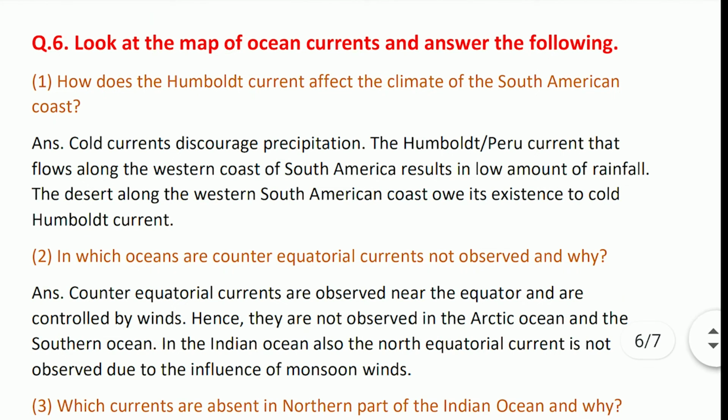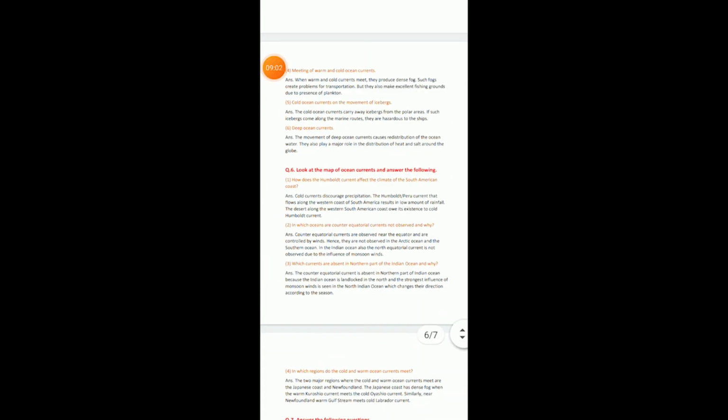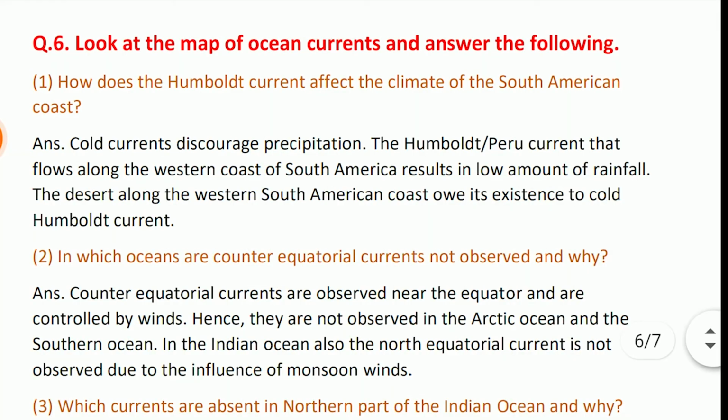Look at the map of the ocean currents and answer the following questions. How does the Humboldt current affect the climate of South America? Answer: the cold current discourages precipitation. The Humboldt current that flows along the western coast of South America results in a low amount of rainfall. The desert along the western South America coast owes its existence to the cold Humboldt current.